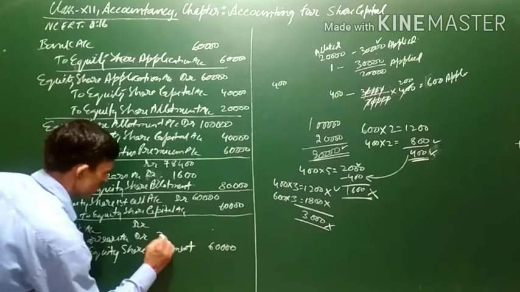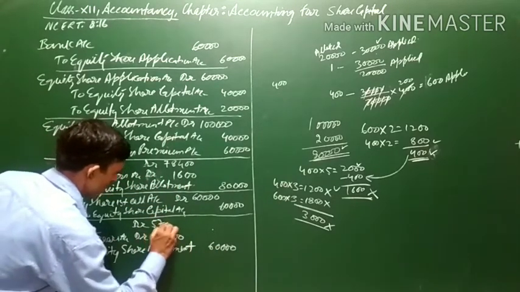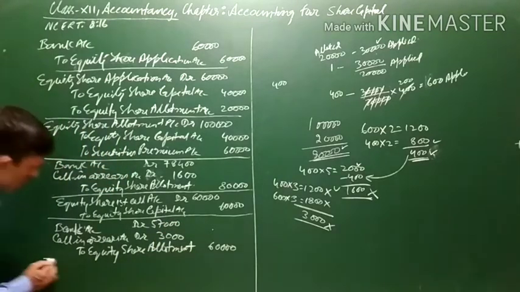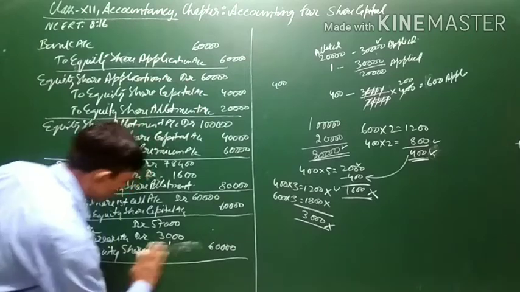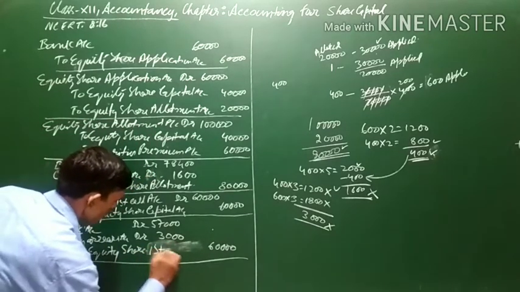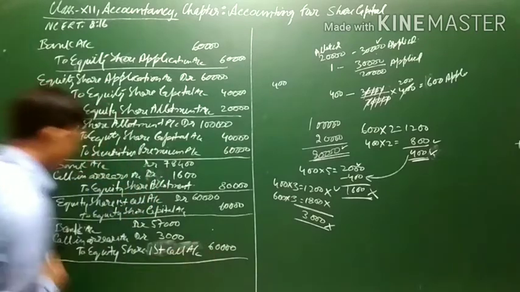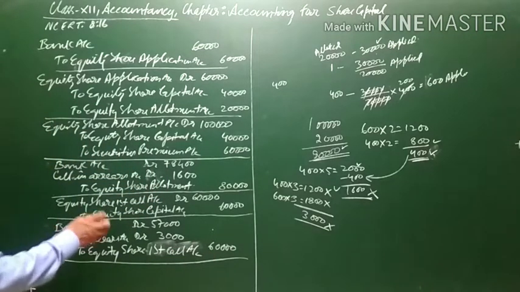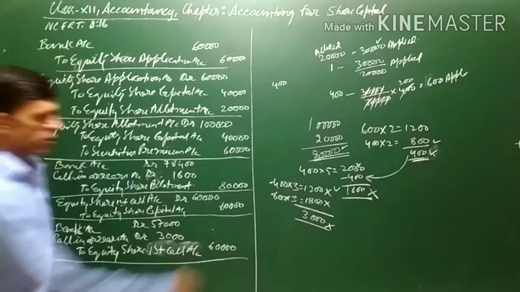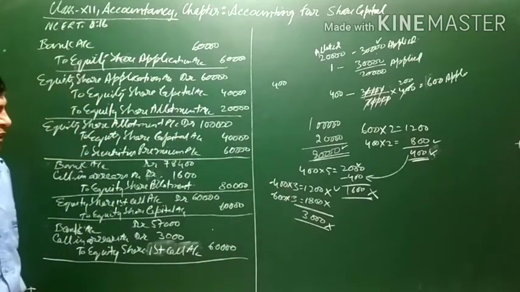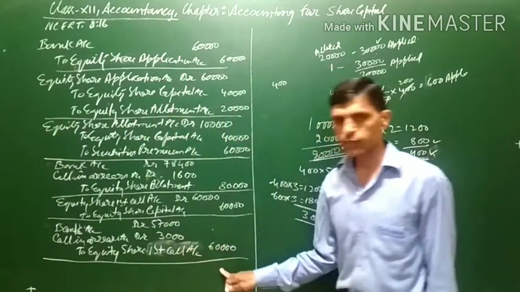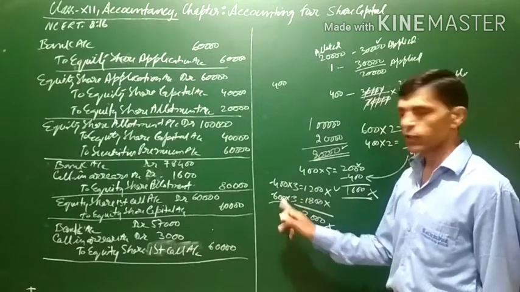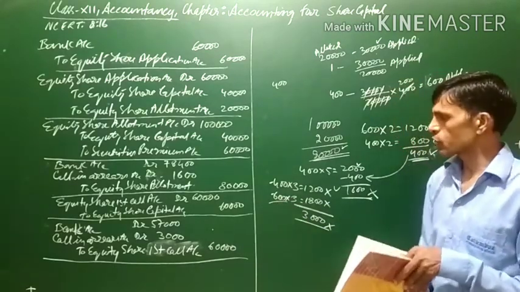Now equity share allotment account was 60,000. Out of this, 3,000 is calls in arrears. It means the rest of the amount is received. That is 15,000 is received. So the narration will be being equity share first call money. This is the first call. Sorry, this is not allotment money. This is the being equity share first call account. Being equity share first call money received except on 1,000 shares, 600, 400 of Mohit and 600 of Jolly. So simply you can write being equity share first call amount received except on 1,000 shares. Total 1,000 shares on which the first call money is not received.